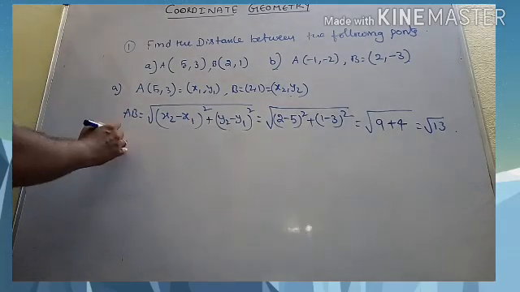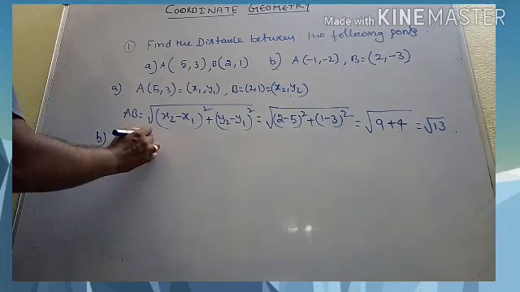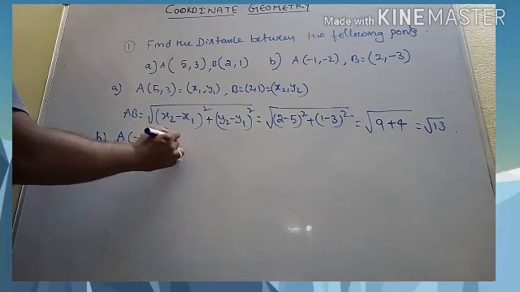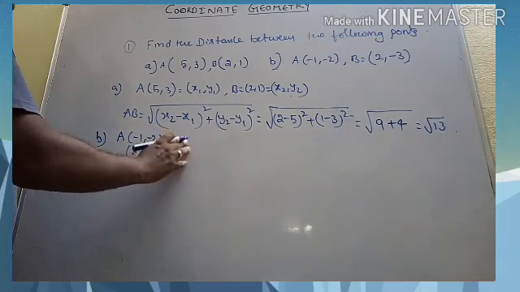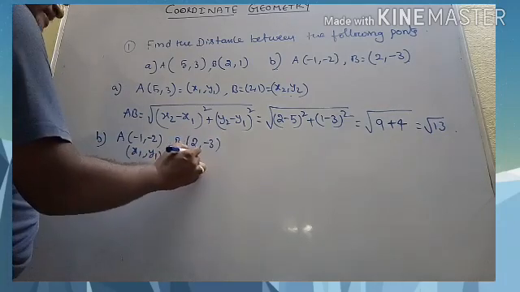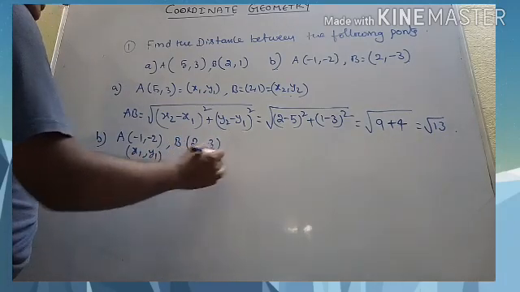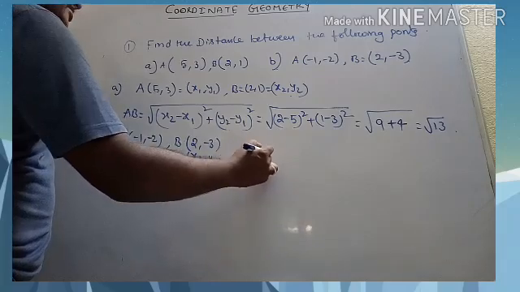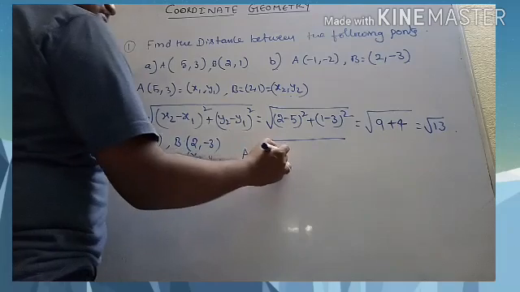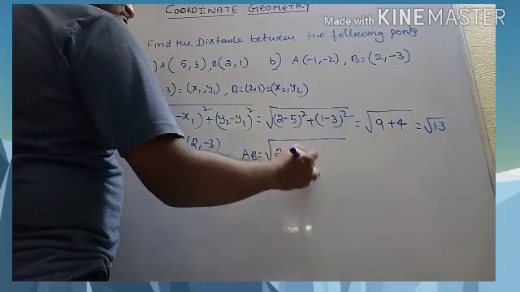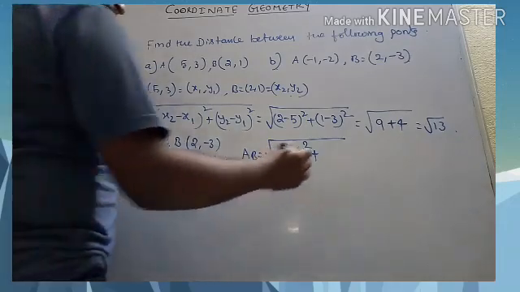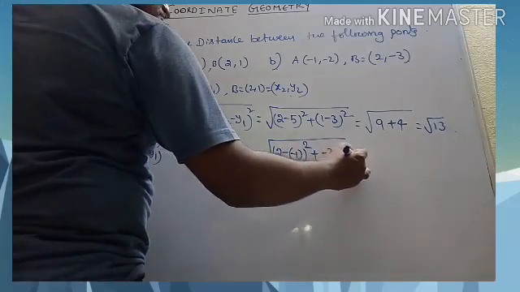The second problem: you have A as minus 1 comma minus 2. You take this as x1 comma y1, and B is 2 comma minus 3. You take this as x2 comma y2. Now the distance AB is equal to square root of x2 minus x1 whole square, 2 minus of minus 1 whole square, plus y2 minus y1, that is minus 3 minus of minus 2, whole square.